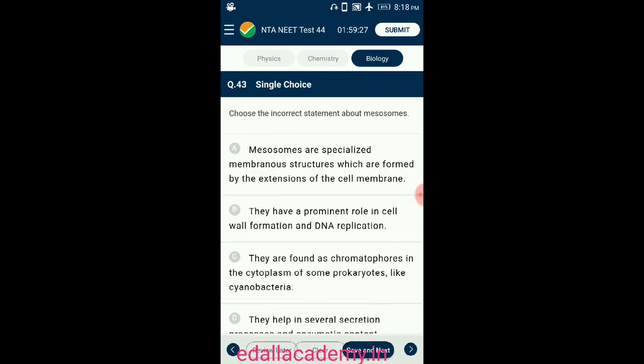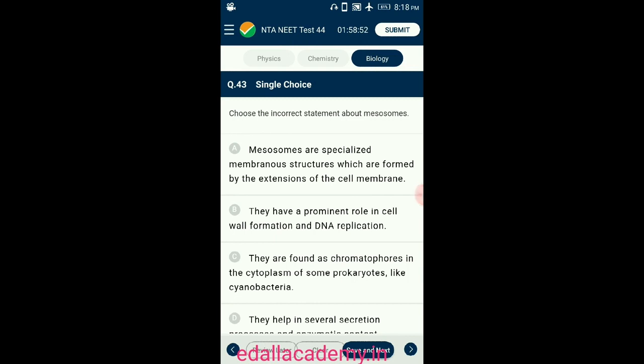Question number 43. Choose the incorrect statement about mesosomes. A special membranous structure is the mesosome, which is formed by the extensions of plasma membrane into the cell. These extensions are in the form of vesicles, tubules, and lamellae. They help in cell wall formation, DNA replication, and the distribution to daughter cells. They also help in respiration and secretion processes, to increase the surface area of the plasma membrane and enzymatic content.